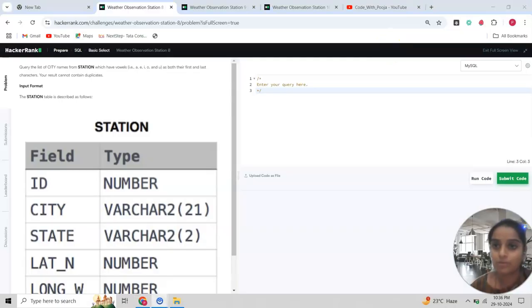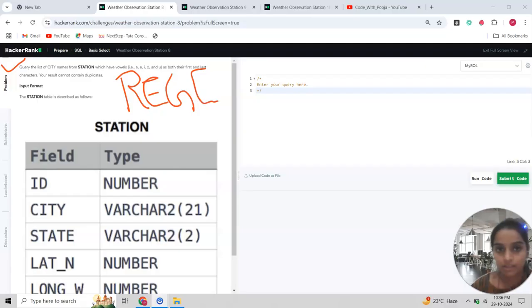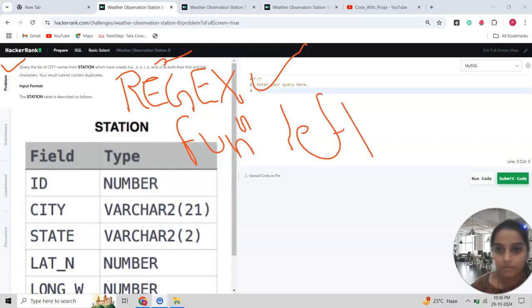First of all, I have to tell you something. Before solving this question, you need an understanding of either regex, or you have the function knowledge, that is left function or right function.